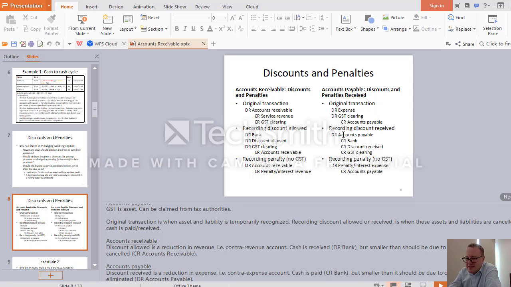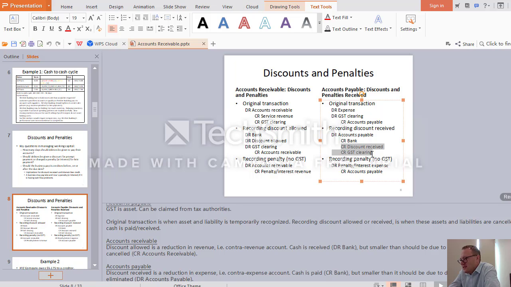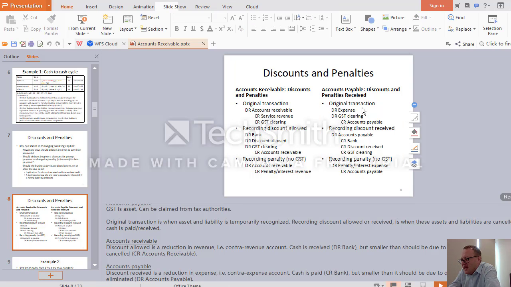They gave us the discount. And then this discount can be split into actual discount and into GST component. All that will happen if we pay on time or they pay us on time. And therefore there will be an incentive provided, a discount. So we give them discount or they give us discount.